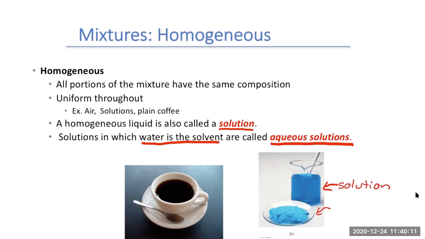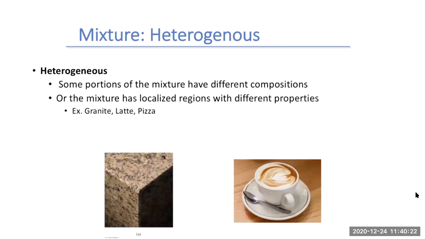So when something's homogeneous, it's uniform throughout. It's consistent throughout. You can't tell different parts of it from each other, which is the exact opposite of our heterogeneous mixtures. A heterogeneous mixture has different proportions and different mixtures throughout the substance you're looking at.